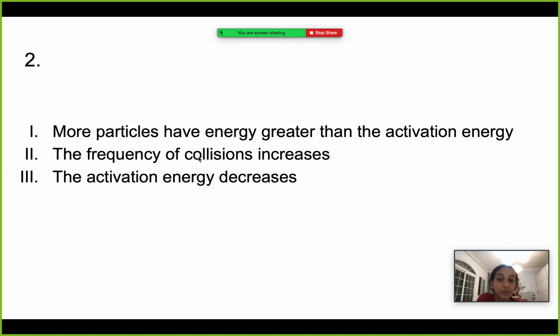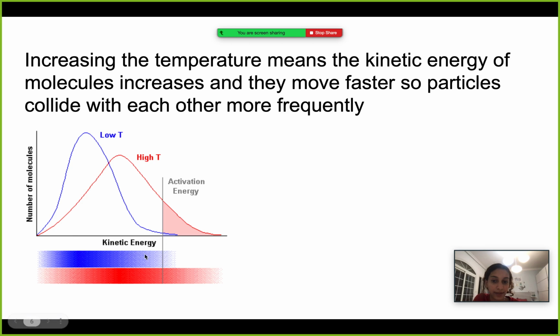So here we need to read those 3 and say which ones of them are true and which ones are false. The first one says more particles have energy greater than the activation energy when the temperature is increased. This is completely true, as we have said here.